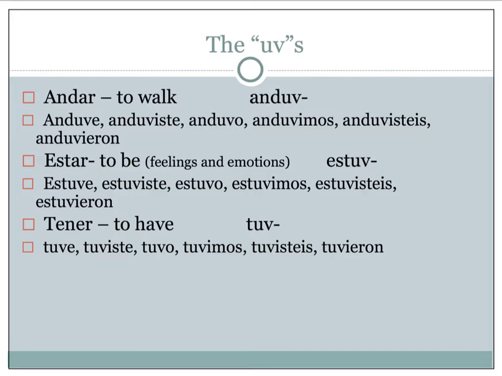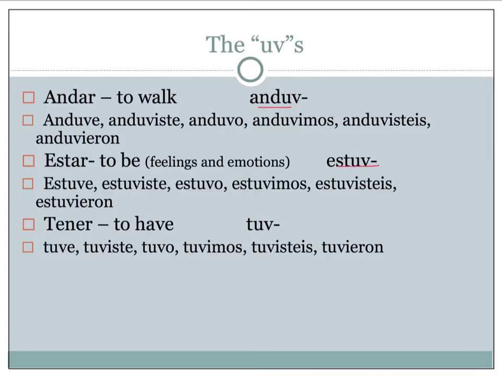The first group that we're going to talk about are what we call the U's, because they have a U in their stem. So all of these verbs are irregular, which means that none of them follow the rules. If you look at andar, you'll notice that we have anduv- as our stem. And then we have our six forms: anduve, anduviste, anduvo, anduvimos, anduvisteis, and anduvieron.